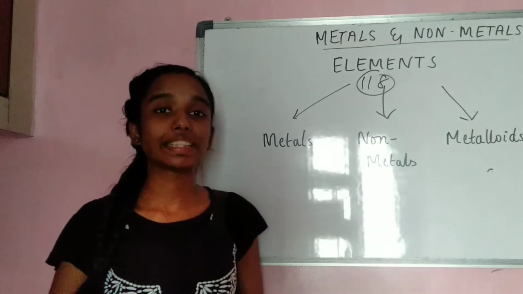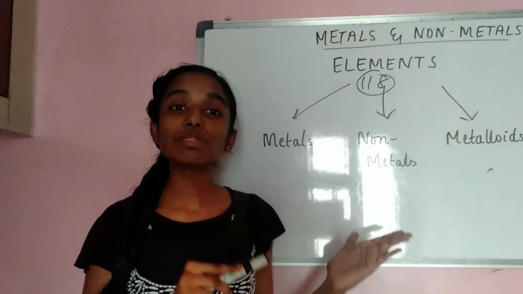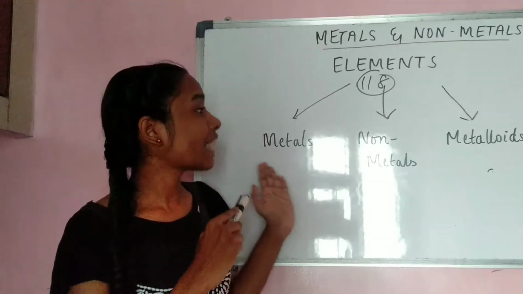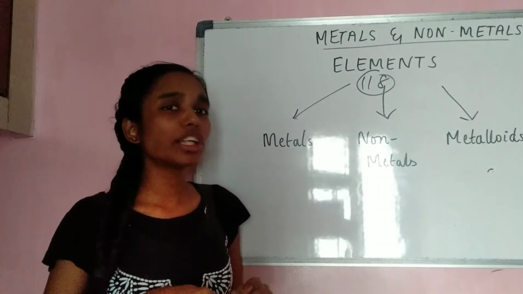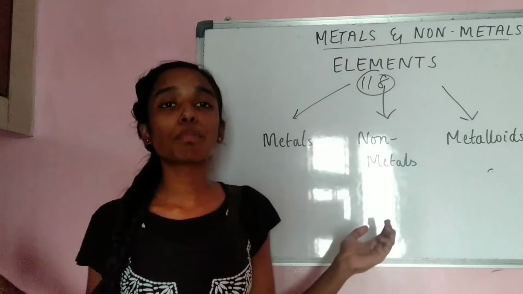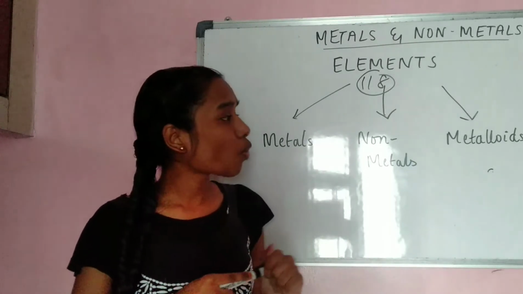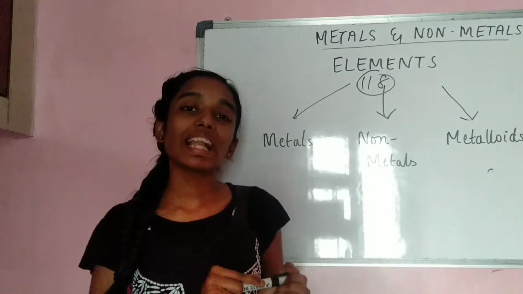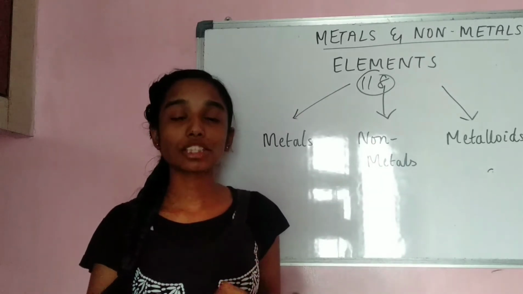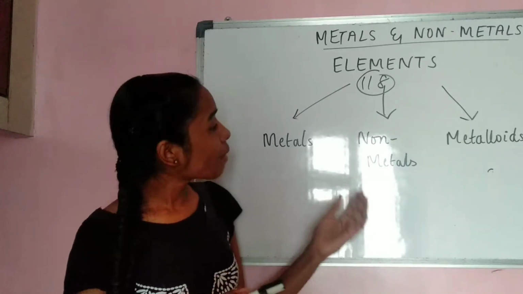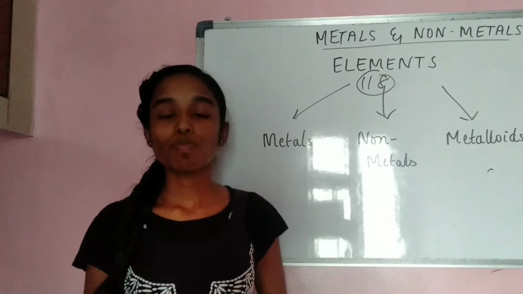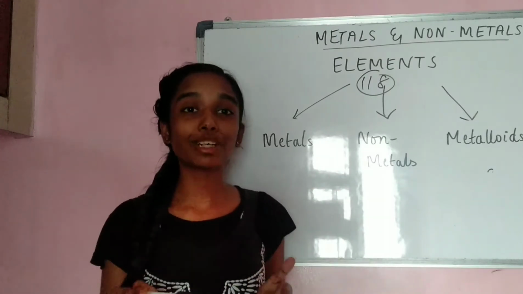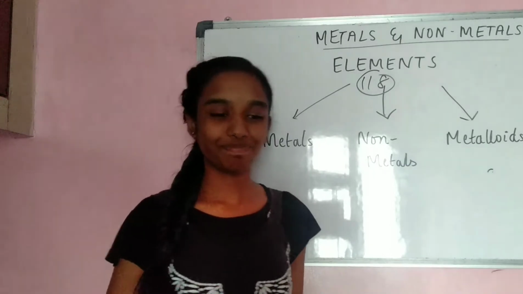It is for that reason that they have classified these 118 elements into different categories: metals, non-metals and metalloids. You're going to learn a lot about metals and non-metals in this chapter. But then what are metalloids? Metalloids are those elements which have some properties of metals and some properties of non-metals. Let us enter into this chapter without any delay.